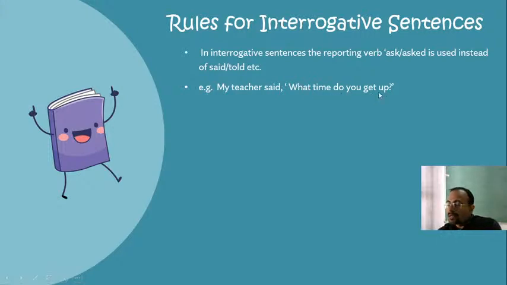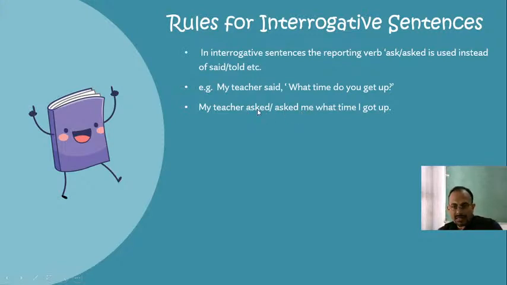Do you get up becomes I got up, because here the sentence will change in corresponding tense. What time do you get up is simple present tense, and simple present tense will become simple past tense. So what is the simple past tense of do you get up? The simple past tense of do you get up is got up. So my teacher asked, or asked me also, you can say.